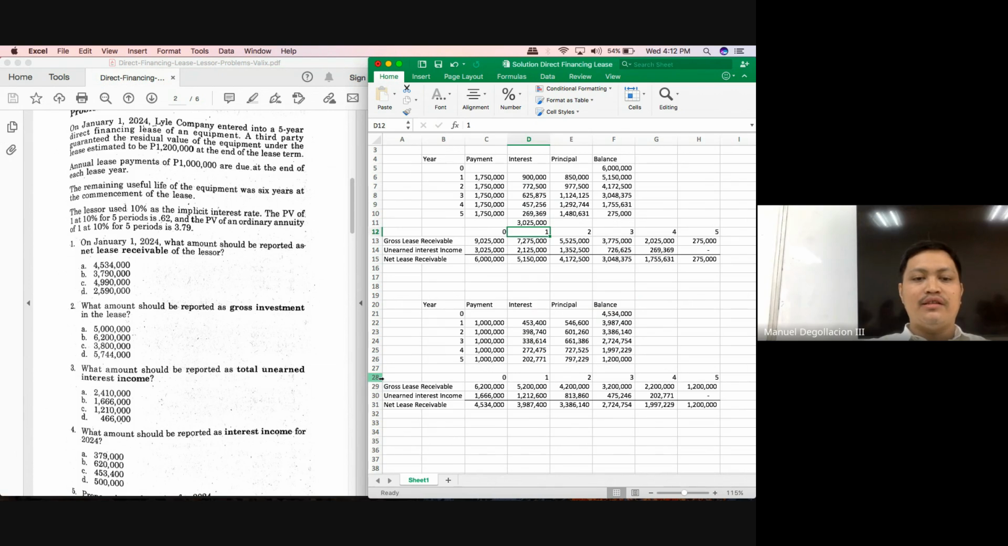How much is the interest income for year 1? It was 453,400. How much is the net lease receivable at the end of the first year? It's 3,987,400. Next, year 2. First question, how much will be the interest income? $398,740.